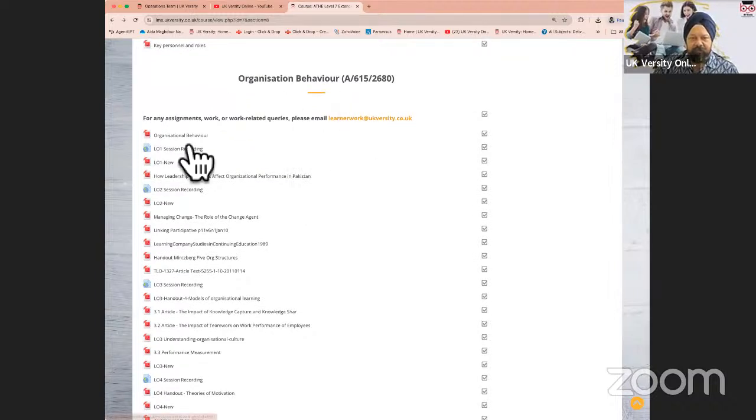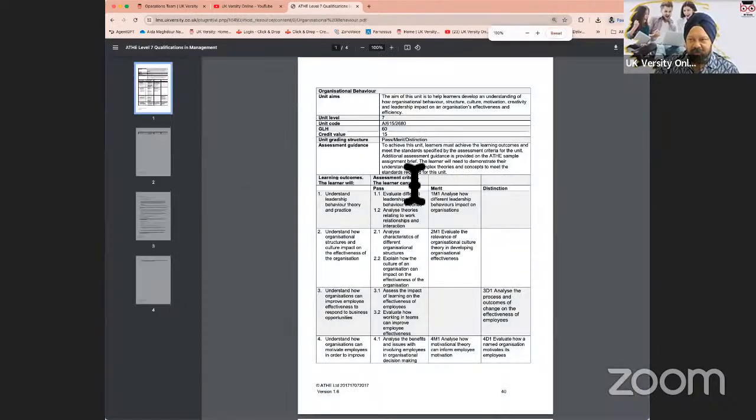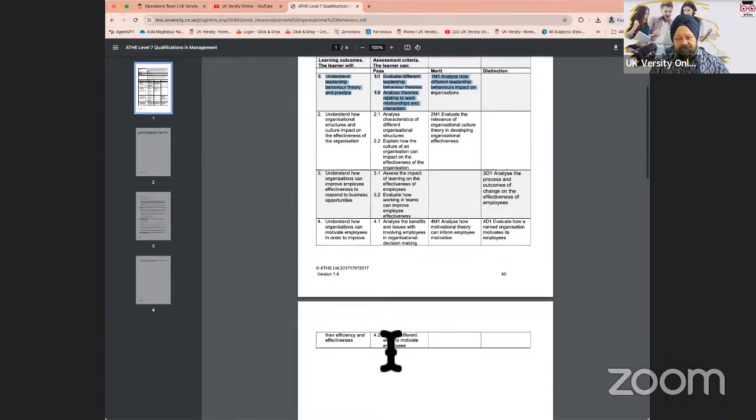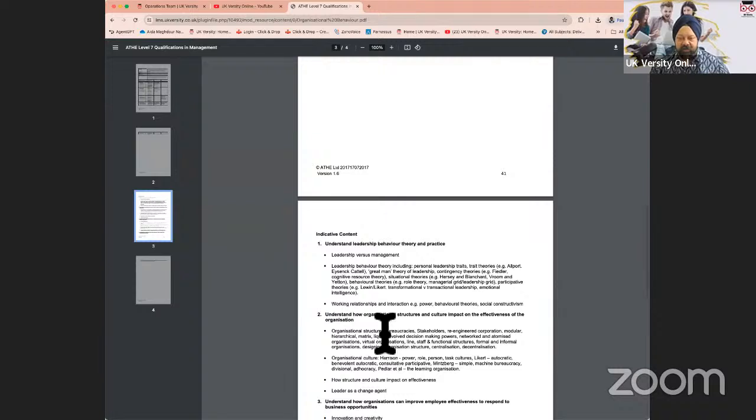This is the unit. This is the unit specification, just briefly, because I didn't realize that I left it there. If you see, each unit is broken down into learning outcomes and assessment criteria. So when we do these lectures, we do lectures on learning outcomes 1, 2, 3, and 4. And the 5th lecture is going to be the assignment discussion session.